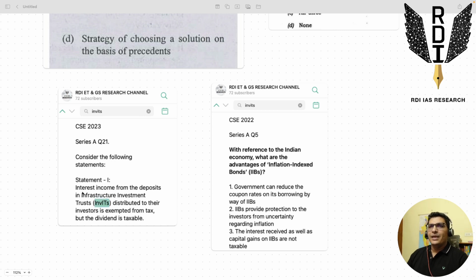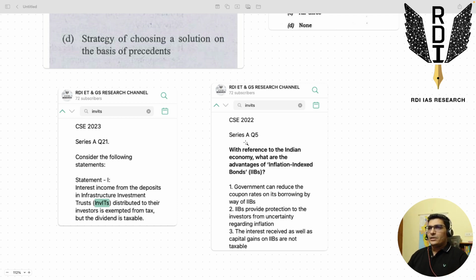It says interest income from INVITs distributed to their investors is exempted from tax, but dividend is taxable, right? So the first statement is talking about two things: interest income and dividend. It is saying interest income is exempted, but dividend is taxable, right? So the broad structure, not the exact analysis of the content of the statement, but the broad structure, just I'm saying.